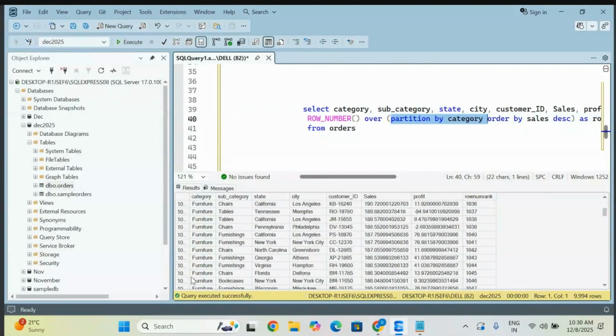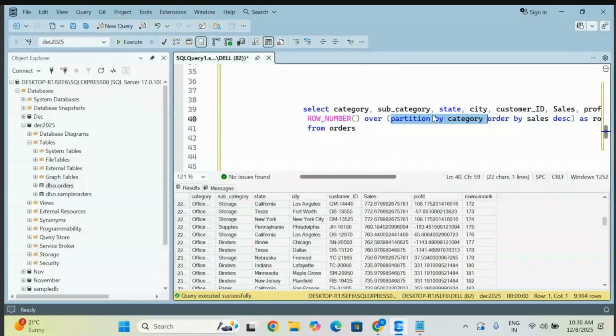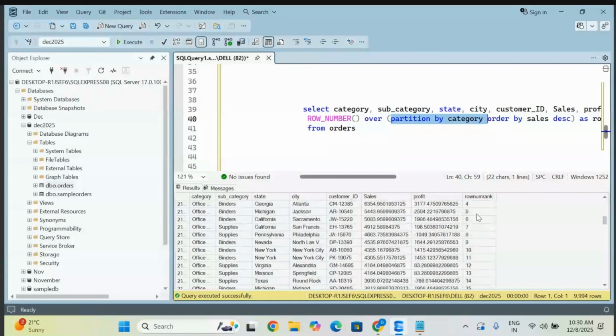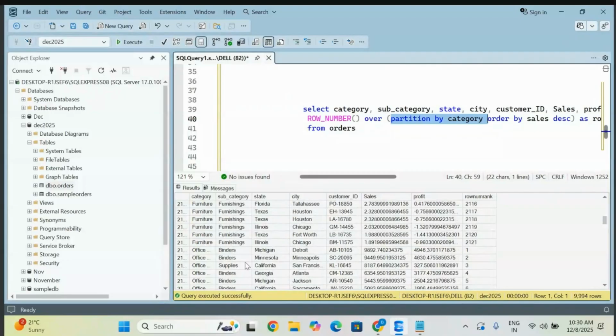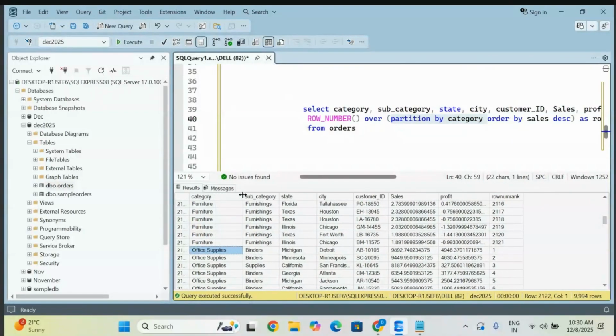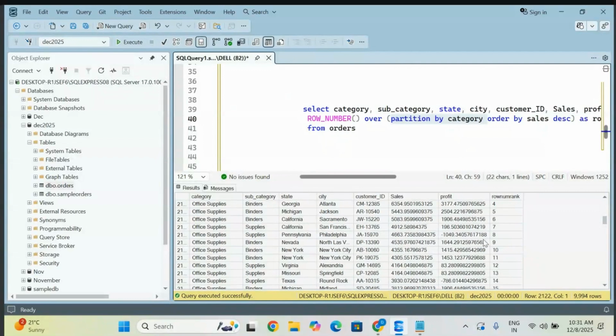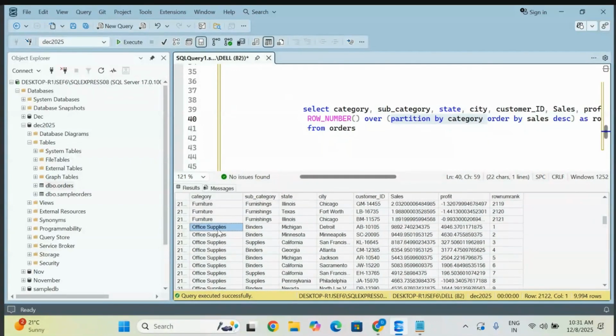Too many furniture. Go and check office supplies. The next rank is going to be given for the next item. This is how partition will help you to get the separate rank. It will never group together and give you the total sum of sales like this. That is a different story, we will understand that at the end.